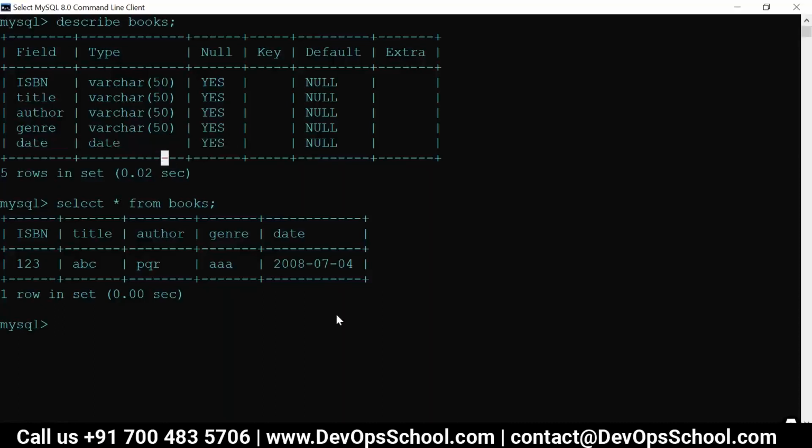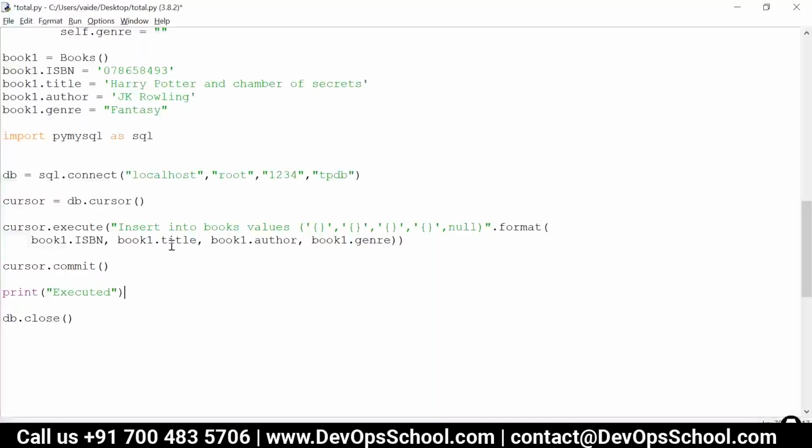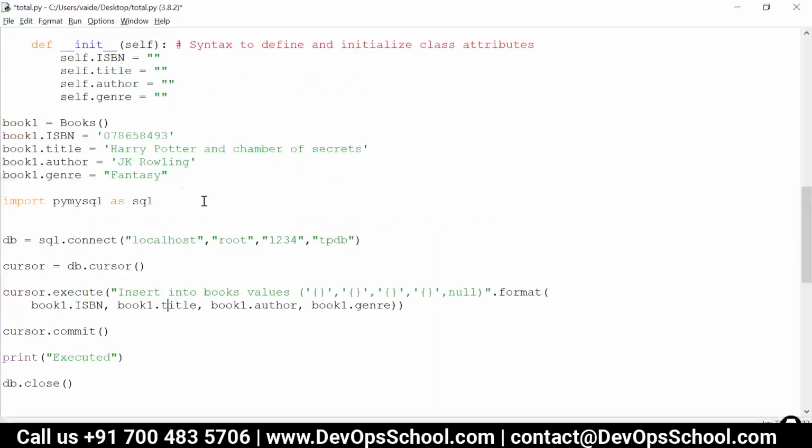We haven't considered the date field, so I just skipped that part. We will include it later, because we are going to create a web application for this same scenario.